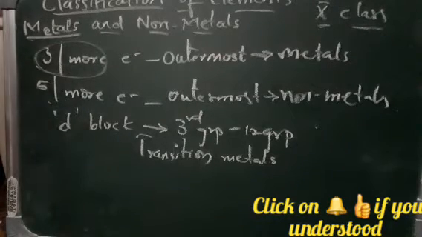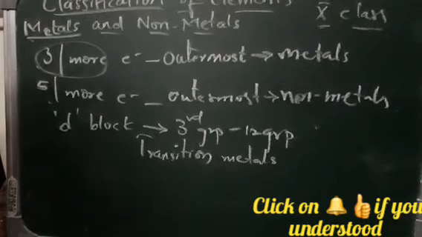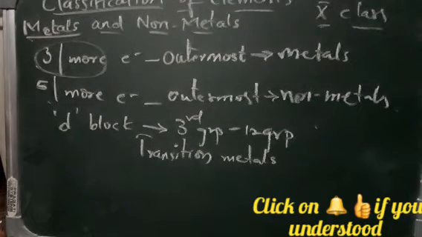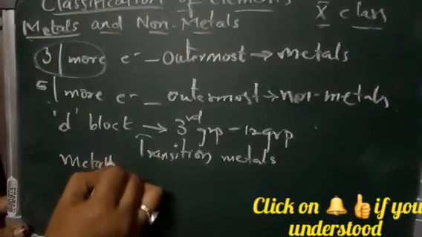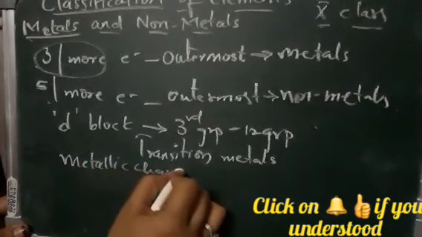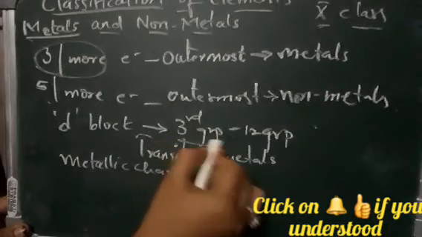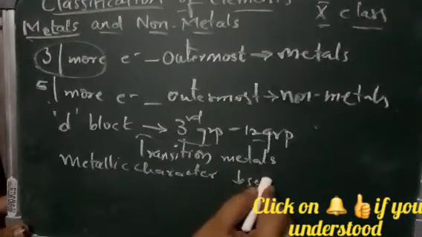Because of their metallic character, D block elements are called transition metals. The metallic character of D block elements gradually decreases from the third group to the 12th group.